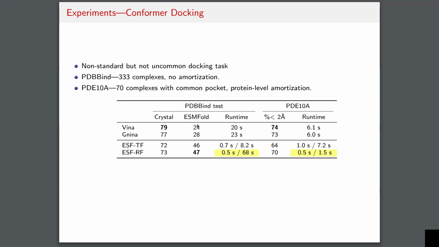On ESM fold structures, docking to these apo structures, we do a little bit better. Again, this is typically expected with machine learning based methods because they're a little bit more robust to sidechain errors. But the key column here is the runtime, right?